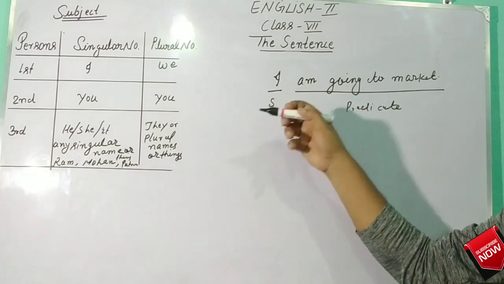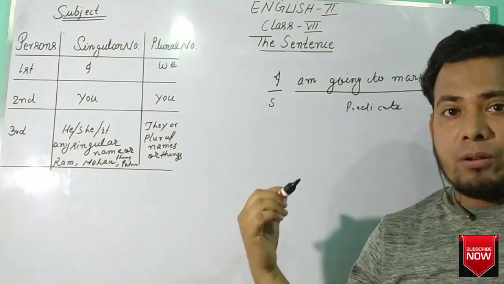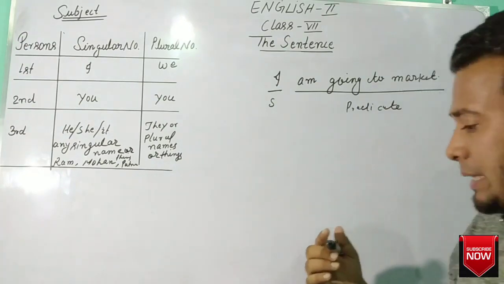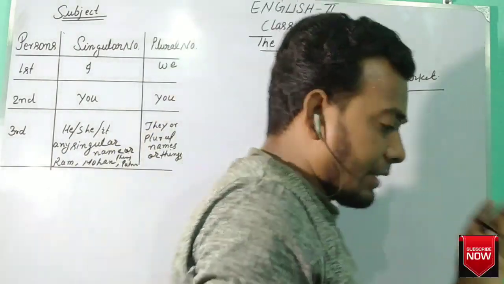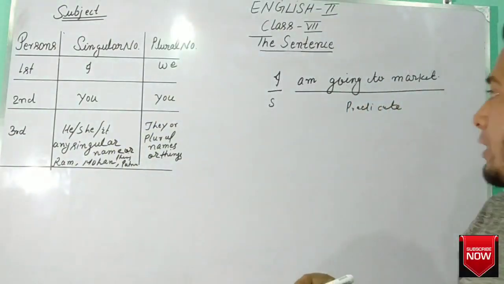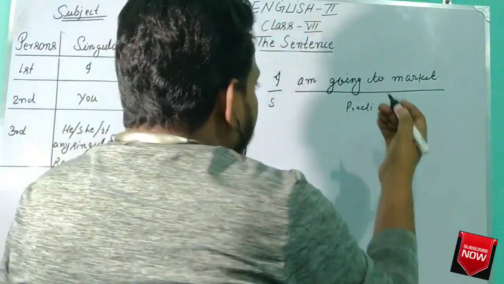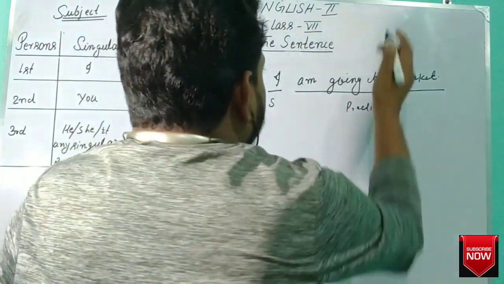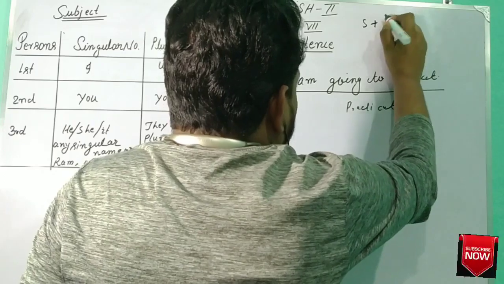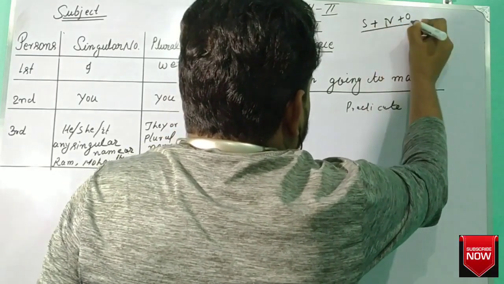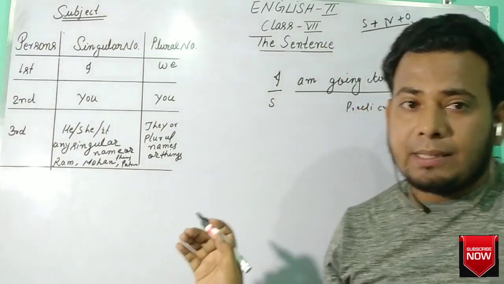Should the subject be placed first or last? Subject can be placed first and last also, but in most cases the subject is placed first. After the subject there is a verb, there may be a helping verb or main verb. The proper order of the sentence is subject plus verb plus object.